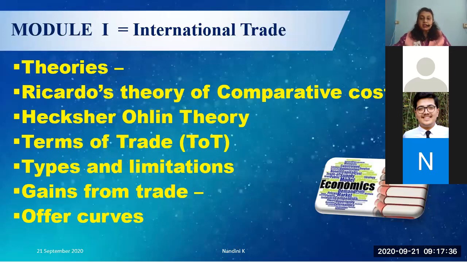And remember this: factor intensity and factor cost are measured in physical terms as well as in terms of factor prices. Physical terms is how much they produce. When it comes to factor pricing, it means if labor is costly, then the commodity will be costlier, but if the labor is cheap, then the commodity produced is also going to be cheaper. So that is why it is very important to look at the Heckscher-Ohlin theory of international trade. You will not get big questions.